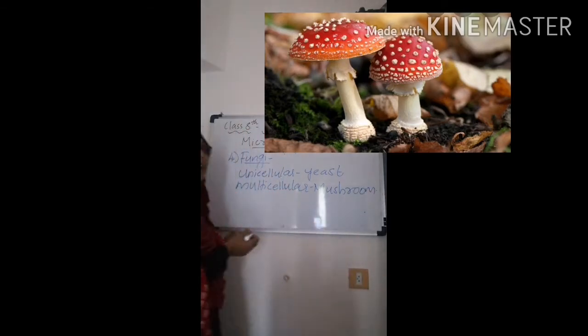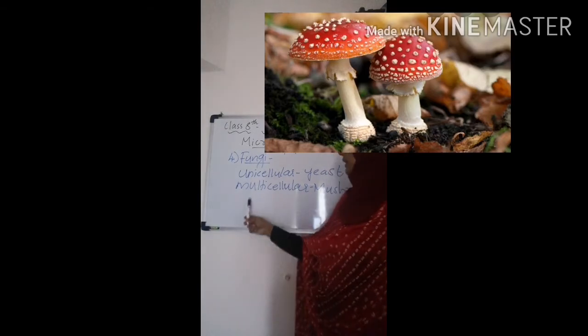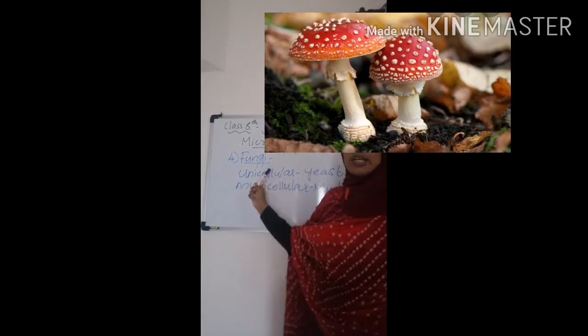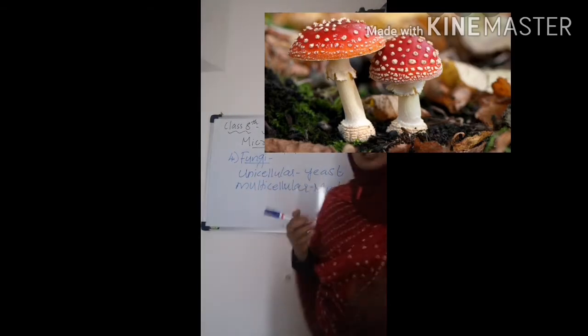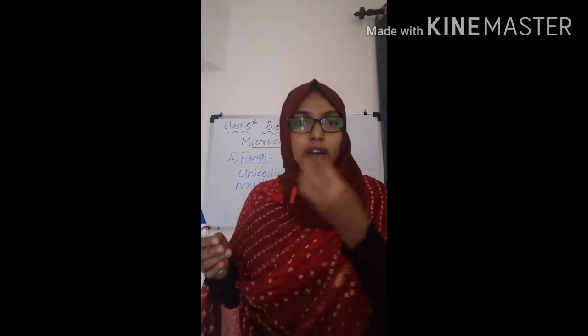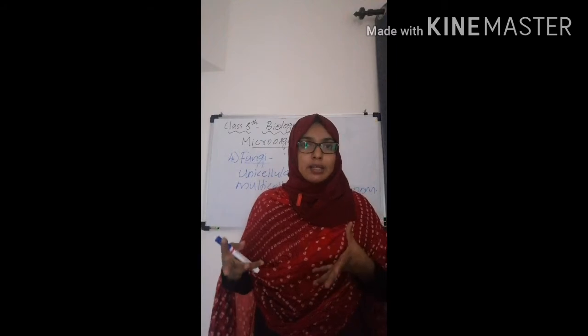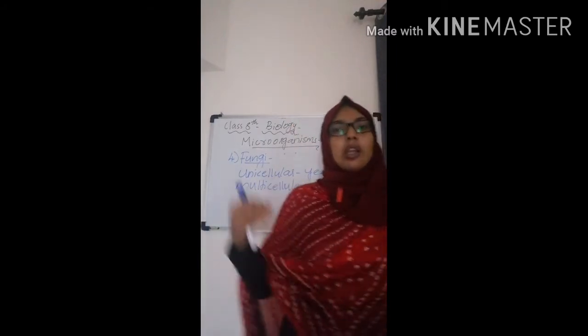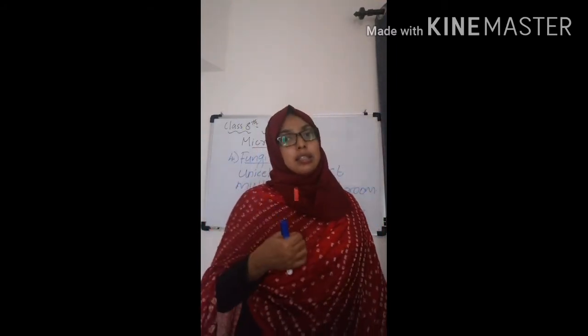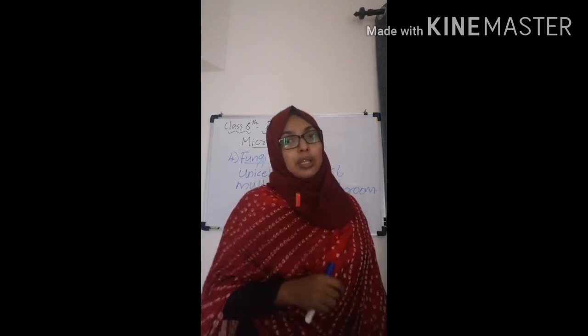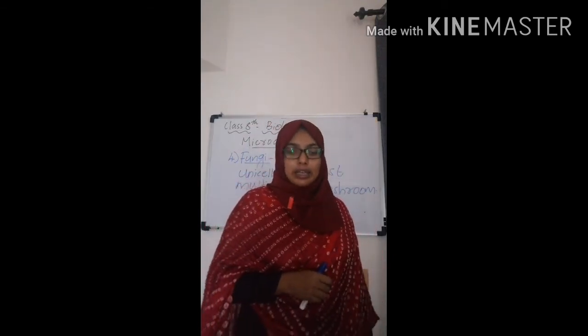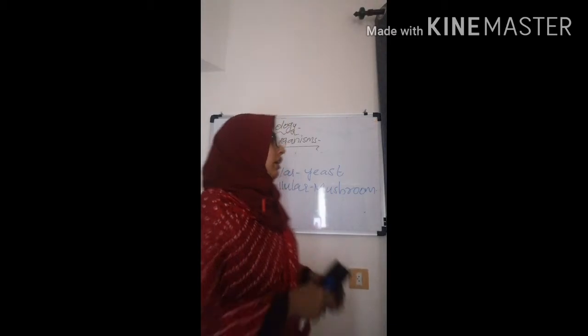Mushroom is an example for multicellular fungi, and the unicellular fungi example is yeast that we use in our dosa batter, idli batter or cake batters. In this chapter also we will be seeing the action of yeast. So yeast is a unicellular fungi. Clear?